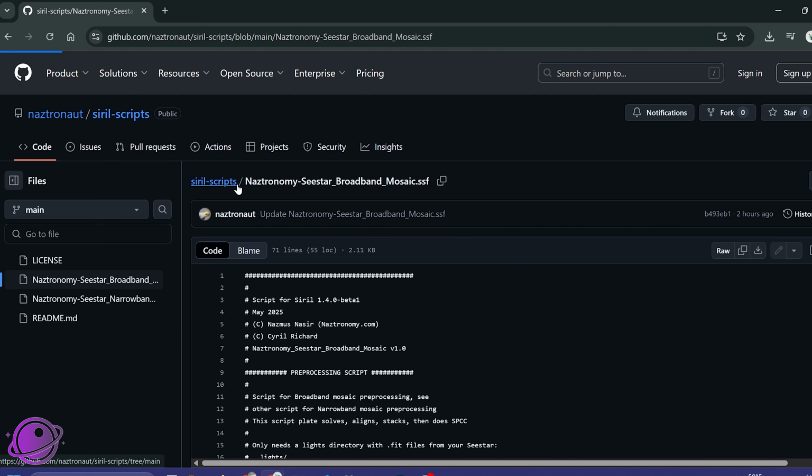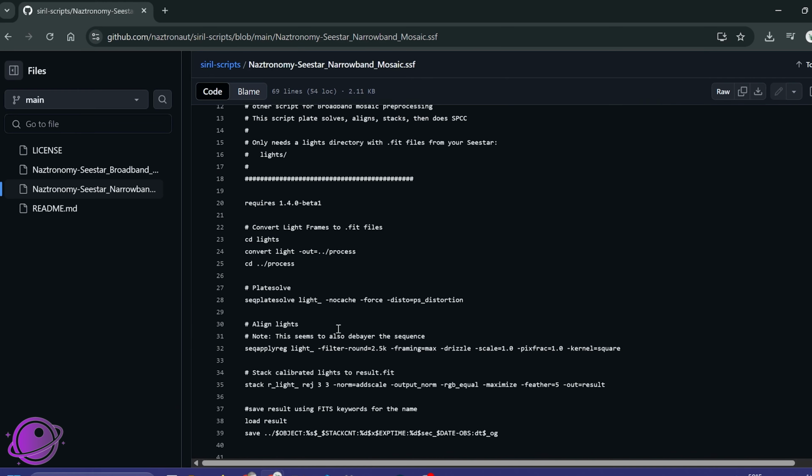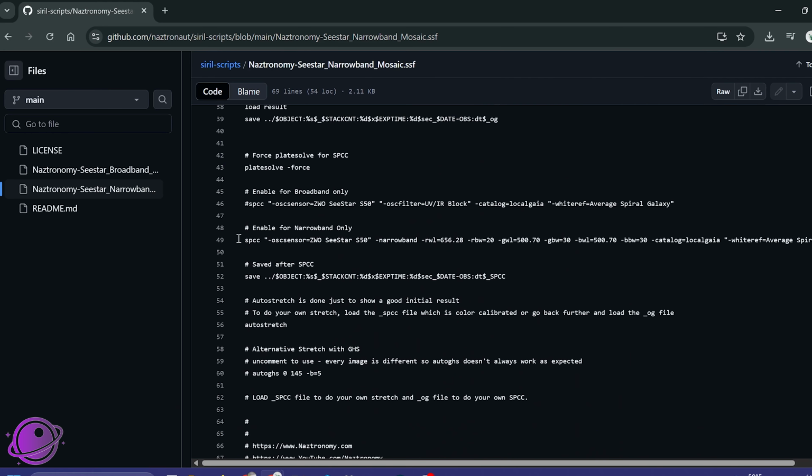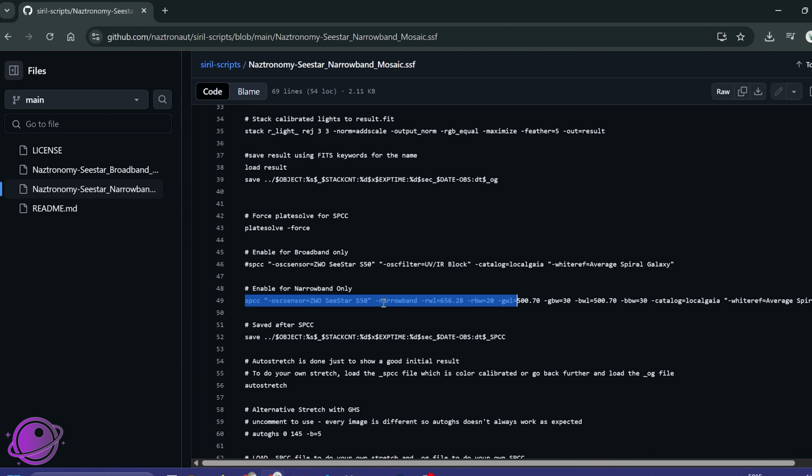And on the GitHub, the narrowband does the exact same thing. The only difference under SPCC is that it has the narrowband information. So I also do SPCC here using the ZWO sensor. This should work for the S30 as well, even though the S50 is the only one that's currently available. It should work the same way because the filters are still the same.